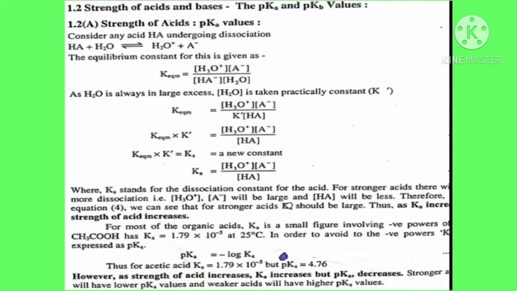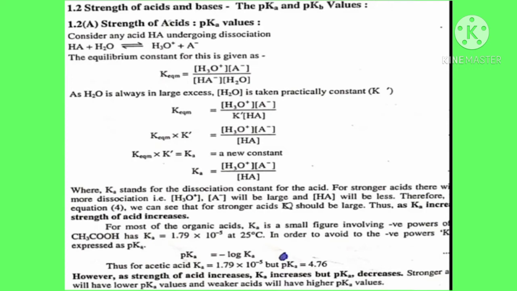Next, the strength of acids and bases, the pKa and pKb values. H2O is always in large excess, so H2O is taken as a constant K dash. K equilibrium is equal to H3O plus A minus divided by K dash and HA.